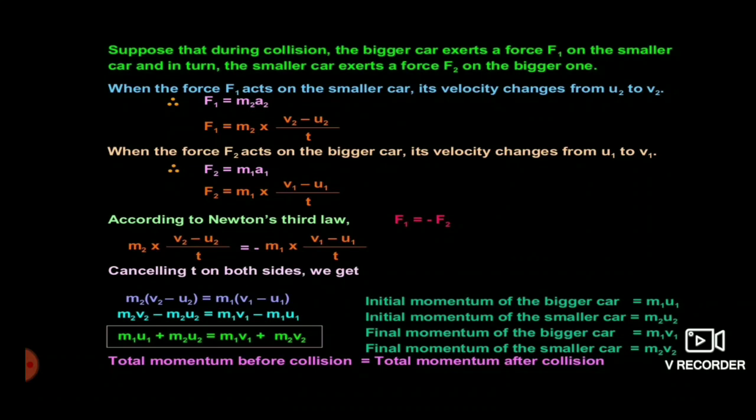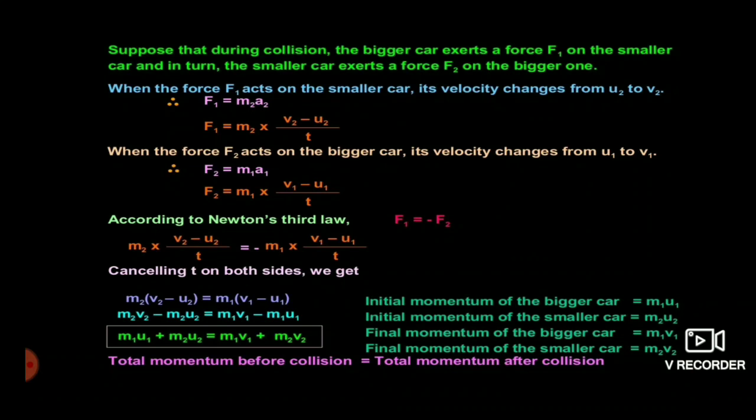So we write F1 is equal to minus F2. Here minus signifies the direction. Now we substitute the values of F1 and F2 from the above equations. It will become m2 into (v2 minus u2) upon t is equal to minus m1 into (v1 minus u1) upon t.